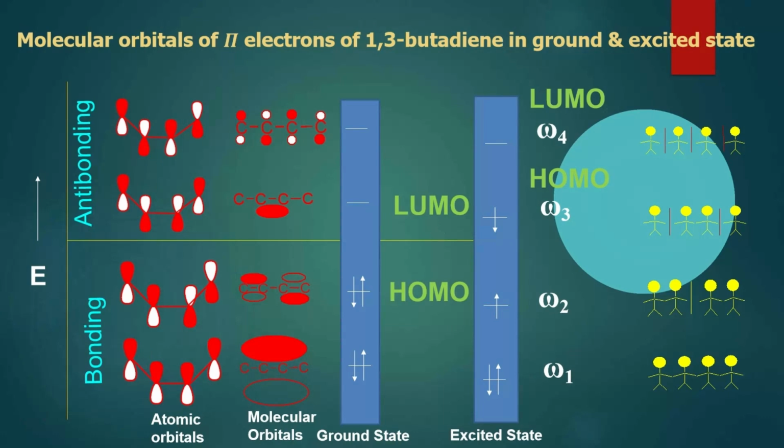And in case of hexatriene, how the atomic orbitals can be arranged, which are the bonding orbitals, which are the anti-bonding orbitals, and how this HOMO and LUMO interaction occurs will be the subject of discussion for the next presentation.